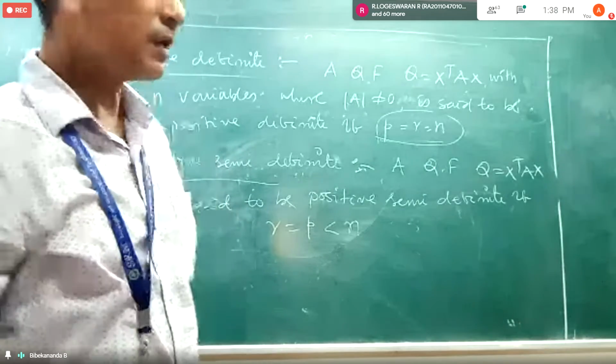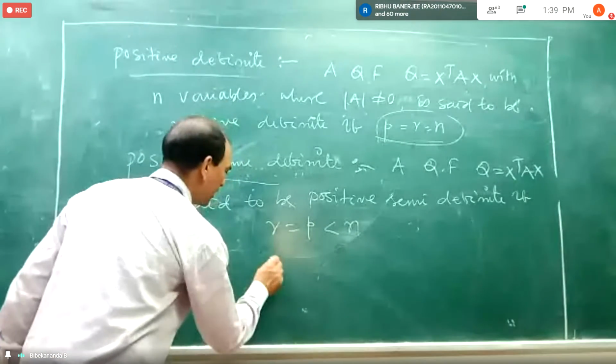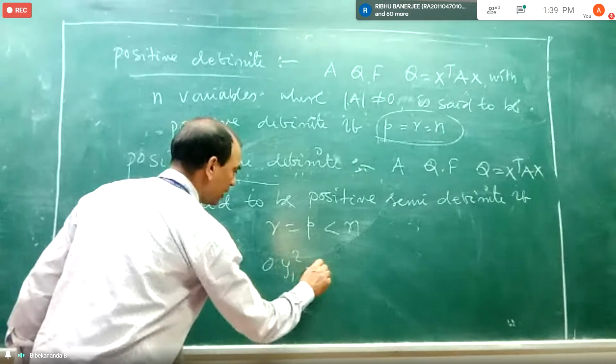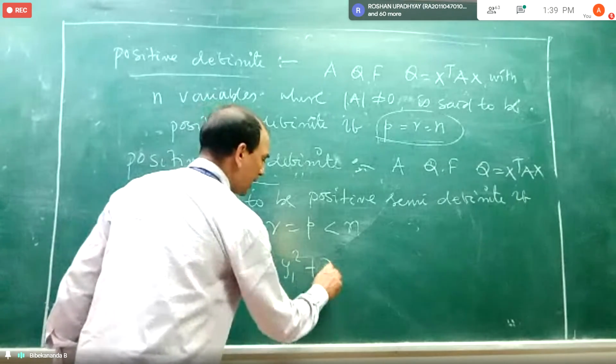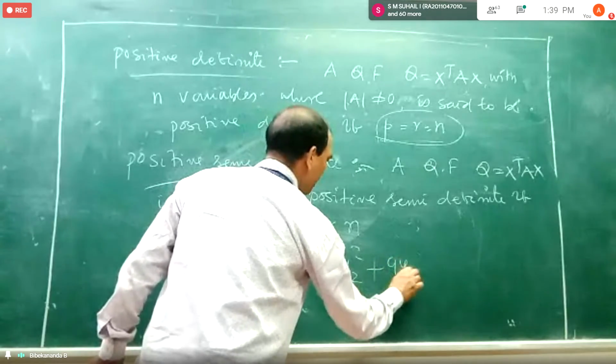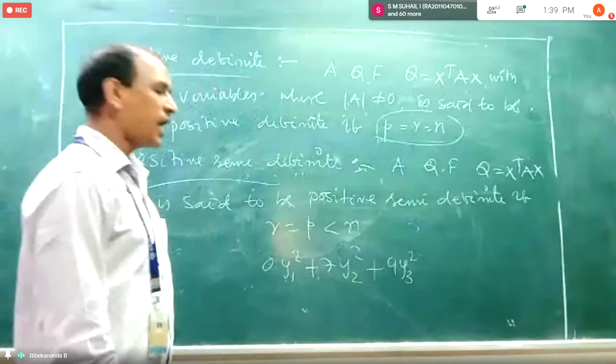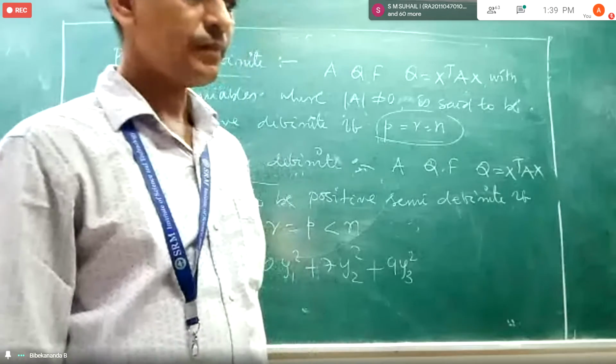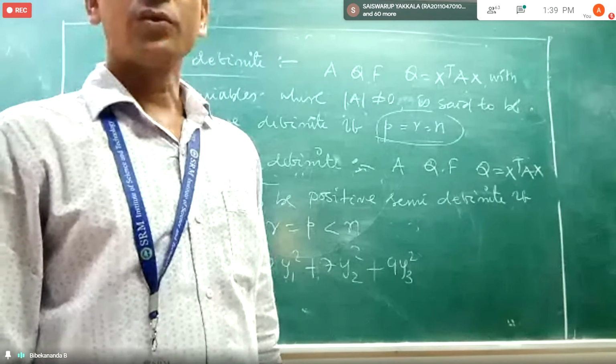For example, if I say 0 into y1 square plus 7 into y2 square plus 9 into y3 square, how many unknowns are there? 3. So what is the index here?